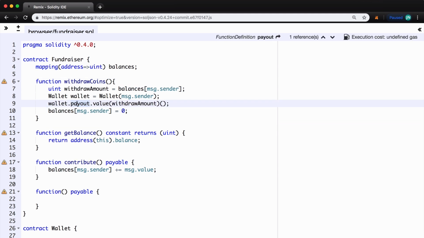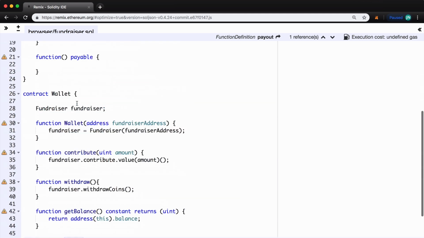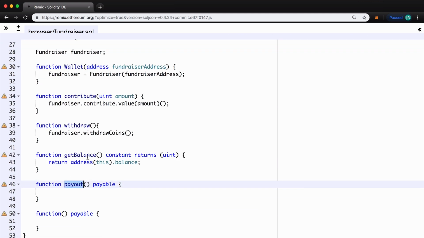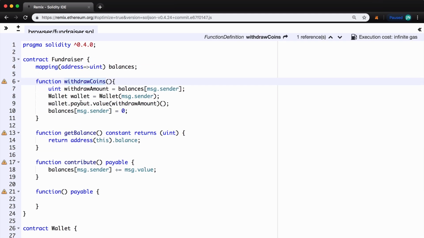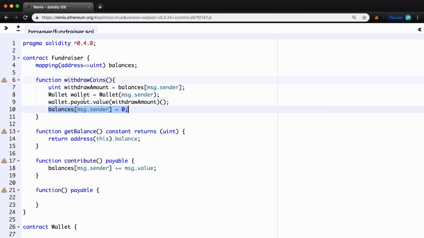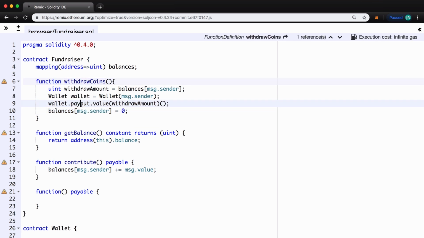In this line, payout is calling a function that exists within the contributing wallet. Once calling that wallet, we're leaving it up to its function to determine what commands exist inside of that wallet. What if, for instance, the function in the contributing wallet were to call the withdrawal coins function from this fundraiser contract? In this case, the withdrawal coins function would start over. This happens before the balance is ever set to 0. If we can do this over and over, we'll continue taking Ether, potentially until we drain the entire contract.